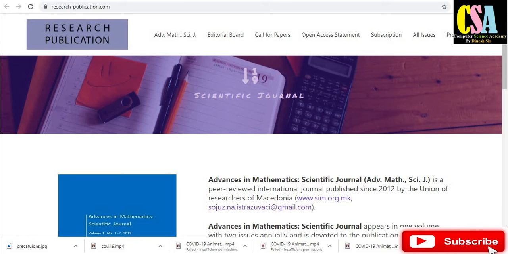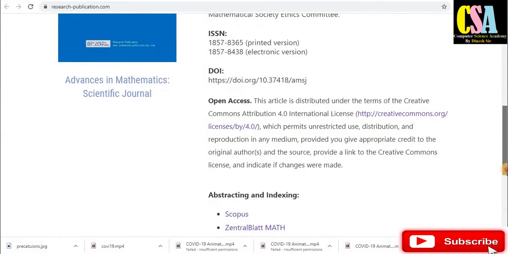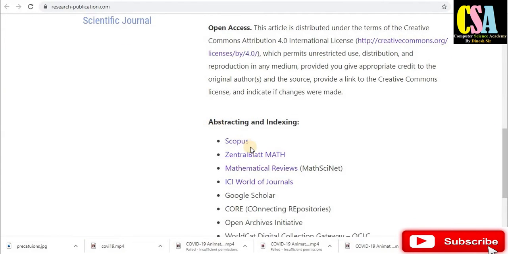Next one is Research Publication, Advances in Mathematics. Mathematics students or faculty members can publish their paper in this Scopus indexed journal. You can check here, it is Scopus indexed.